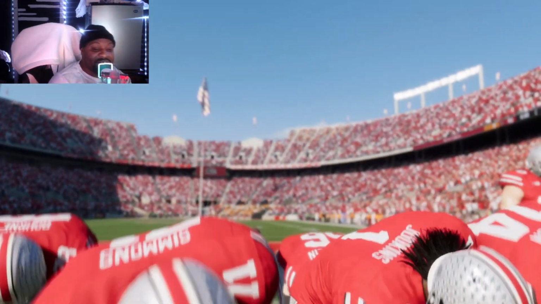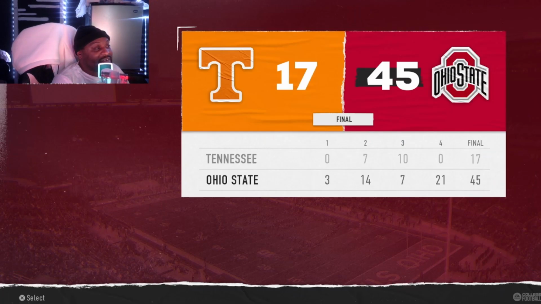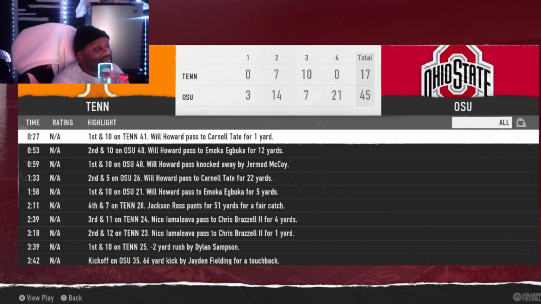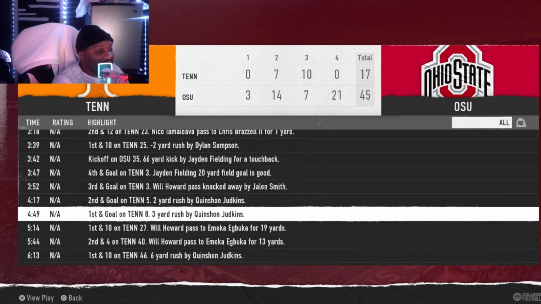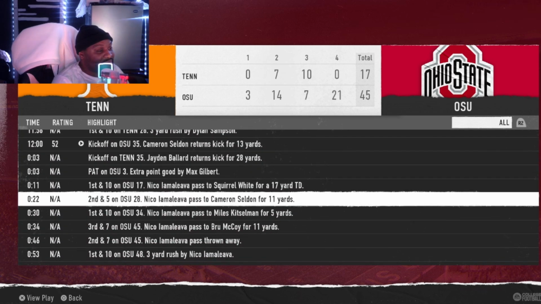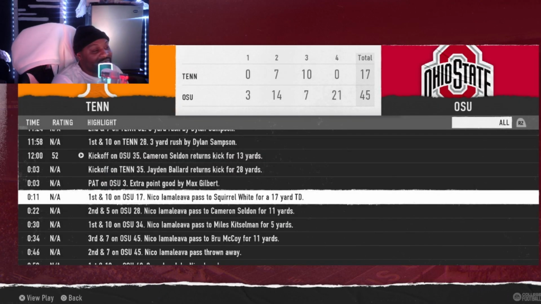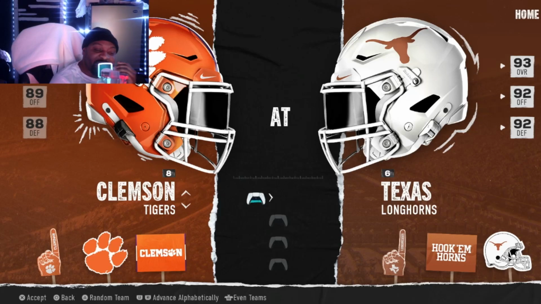So the next game we're gonna go into is Texas and Clemson. That's the next one, I believe. I thought I was trying to look at the scores, but yeah, Texas and Clemson is next. I tried to put a little graphic on the back there, but it didn't work. But anyway, Texas and Clemson.